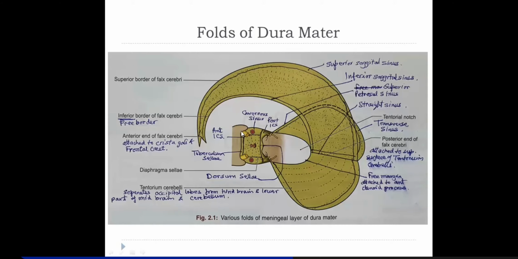These are the anterior clinoid processes, this is the posterior clinoid process, and this is the free notch of the tentorium cerebelli. The free margin reaches here anteriorly. It is U shaped, and both its ends reach the anterior clinoid process.